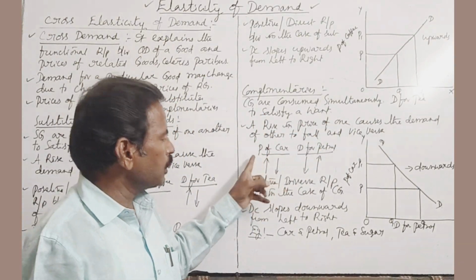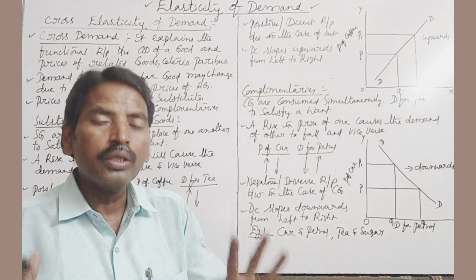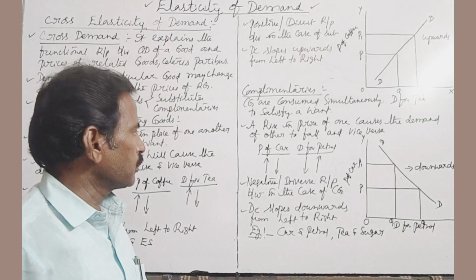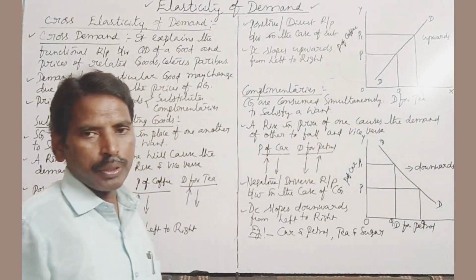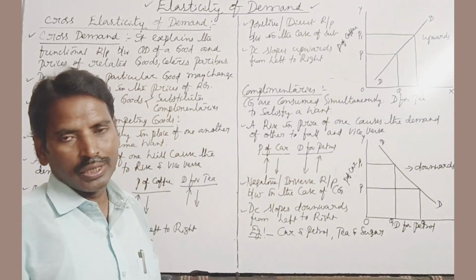That means if you observe, price of car, demand for petrol. Car and petrol are complementary goods. Price of car, demand for petrol. When the price of car increases, demand for petrol decreases.